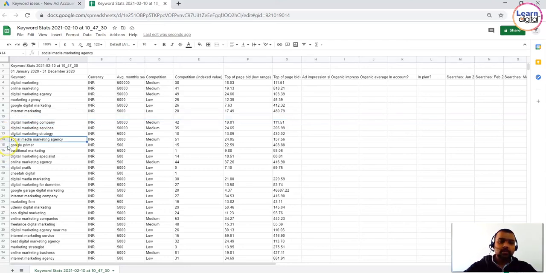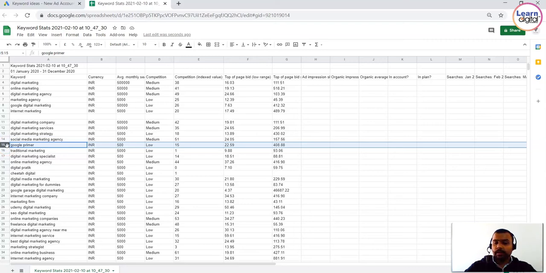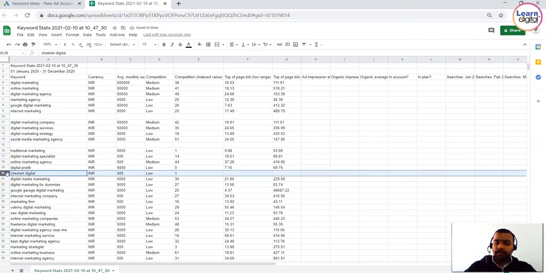So let's say Google Primer. I'm not into this, so I'll remove this particular keyword. If you scroll down, Cheetah Digital, no, I'm not into this, so I'll be deleting it. Here you will also be able to see your competitor keywords. Most of the top brands use competitor keywords and gain clicks and impressions. So it's totally up to you.